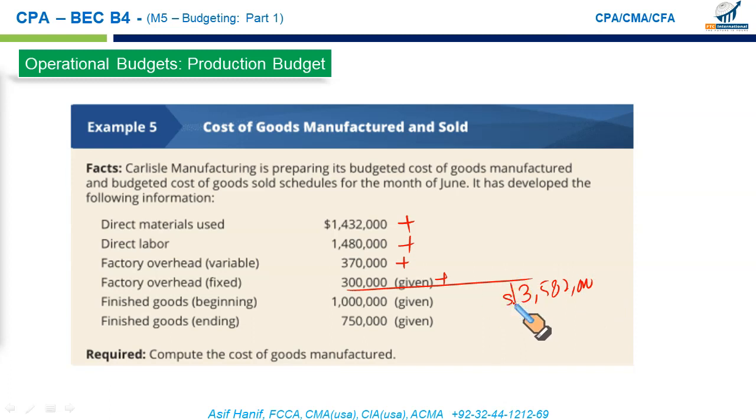This is the cost of goods manufactured. If you add the finished goods beginning inventory of $1 million, this will give you the cost of goods available for sale, that is 4.582 million. And if from this you deduct your finished goods ending, this will give you the budgeted cost of goods sold, and that's going to be 3,832,000. It's as straightforward as that.